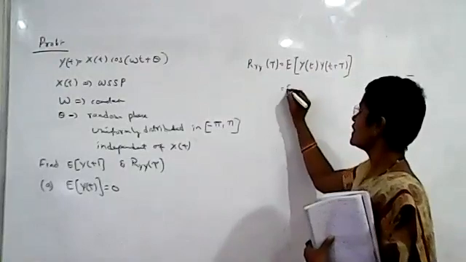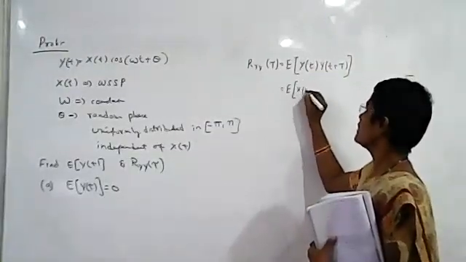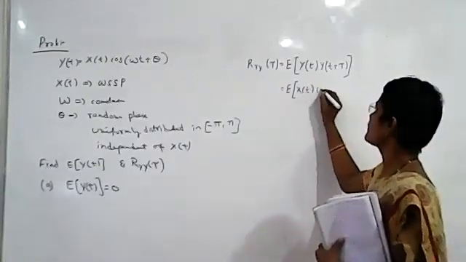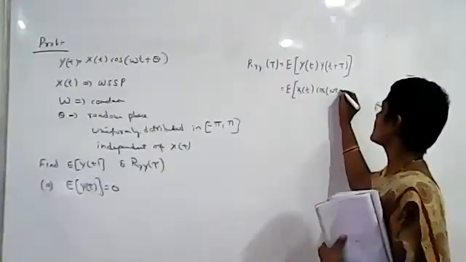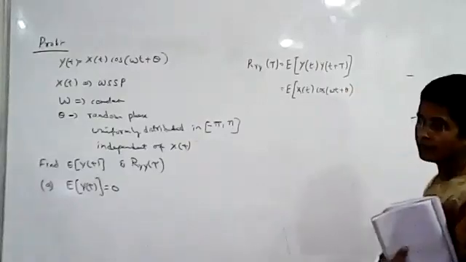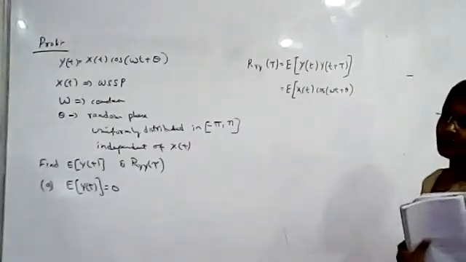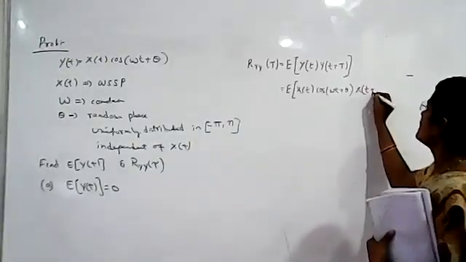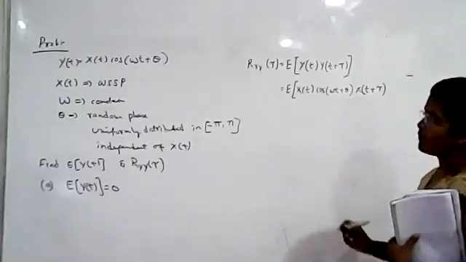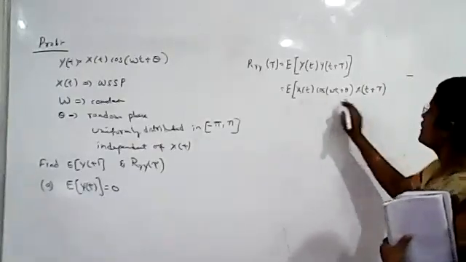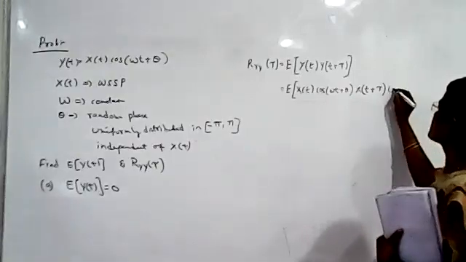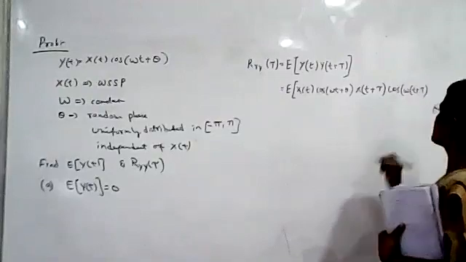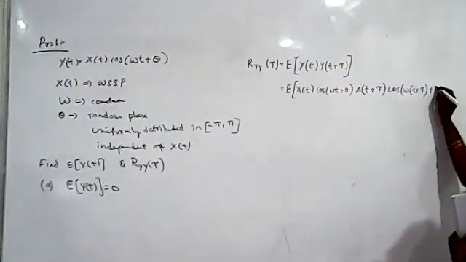Now write y of t here, students. What is y of t? Y of t is x of t cos of omega t plus theta. Now write y of t plus tau. How do you write it? Wherever we have t, replace t with t plus tau. So x of t plus tau cos of omega t, in the place of t substitute t plus tau, plus theta.